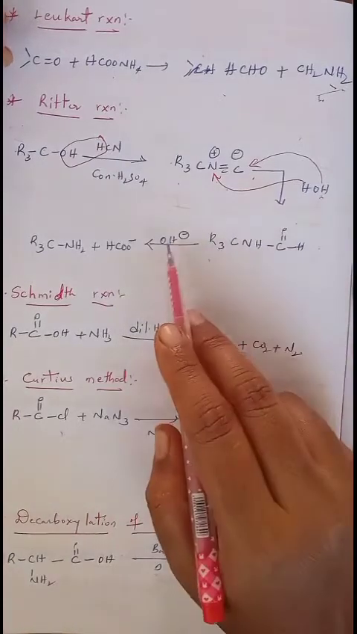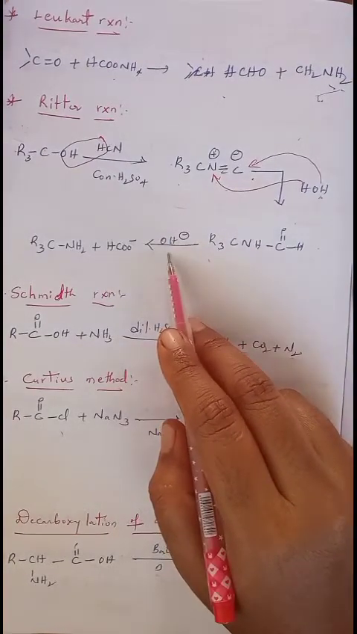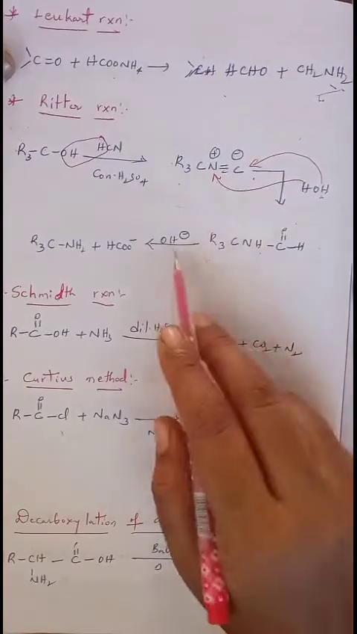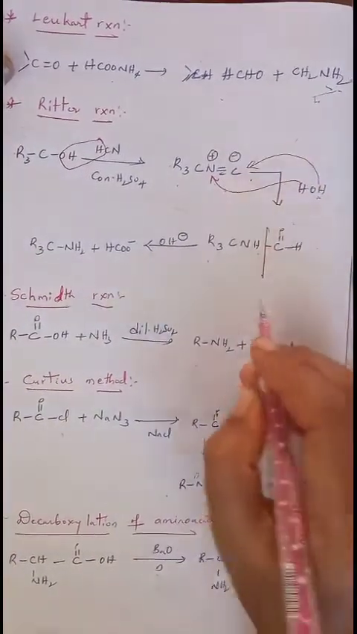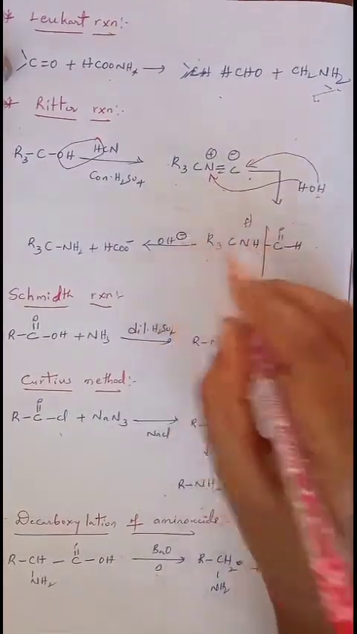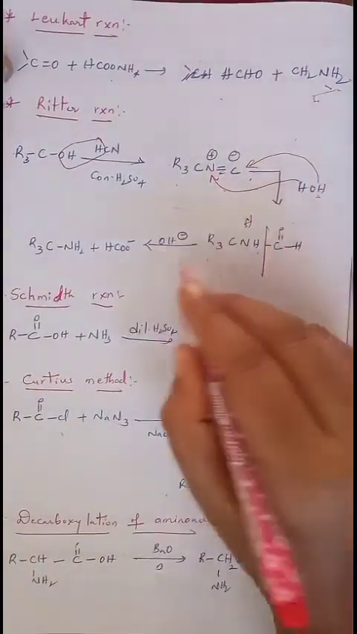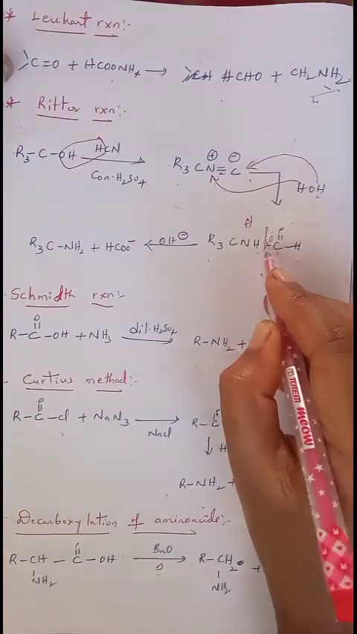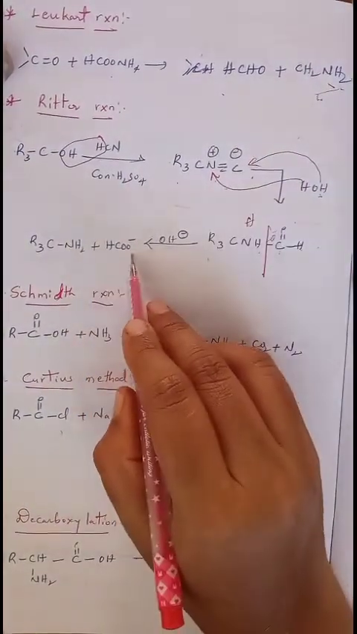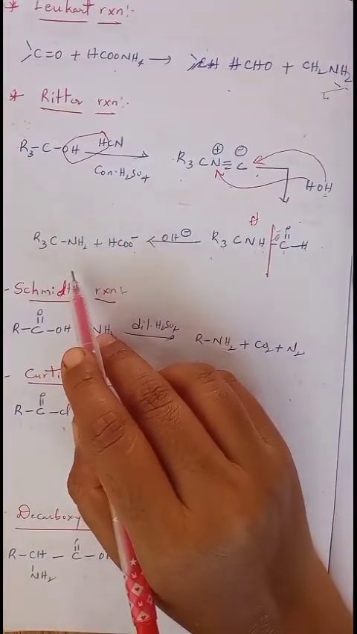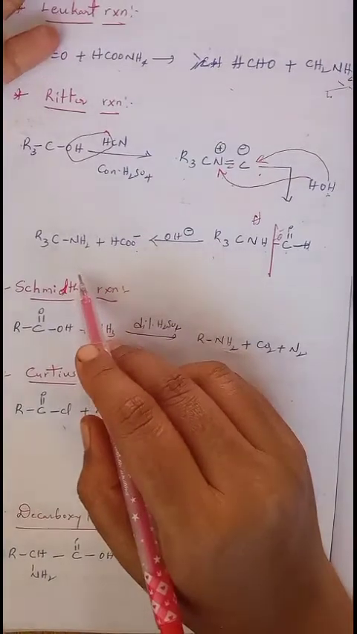When this undergoes reaction again with the base, that is OH minus, the bond breaks. R3CNH is added by the hydrogen of the base, and HCOO is added by the oxygen of the base, converting into HCOO minus. HCOO minus is the formate ion, and amine is obtained here finally as the product.